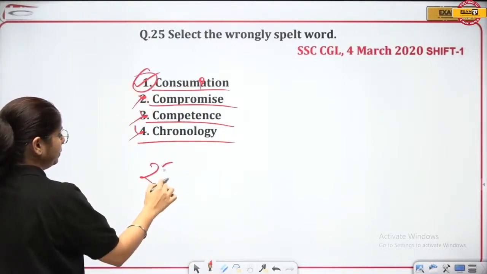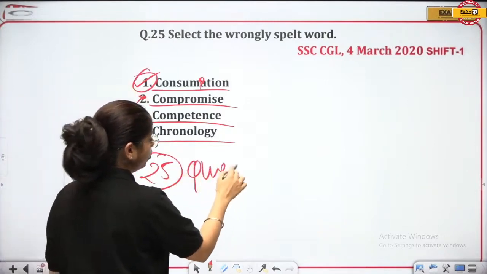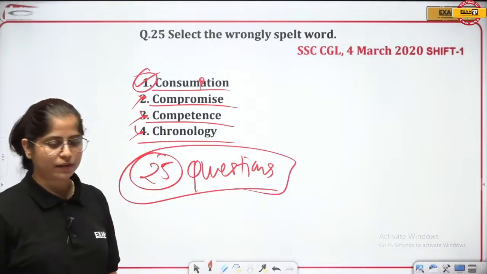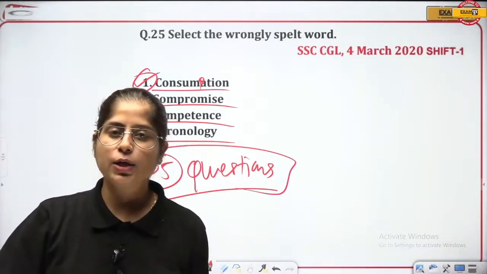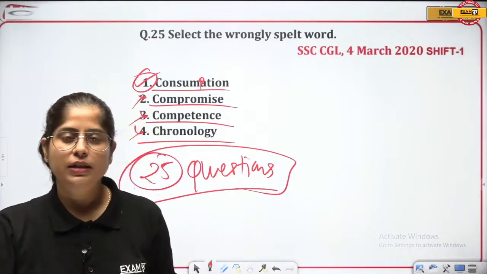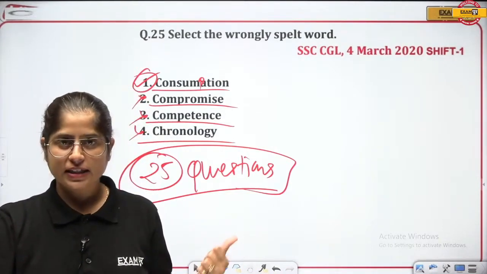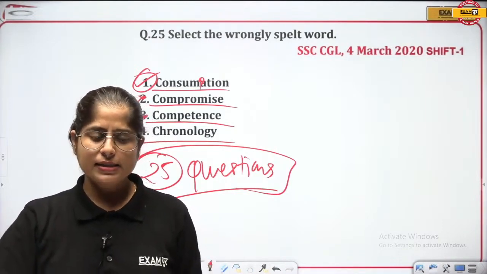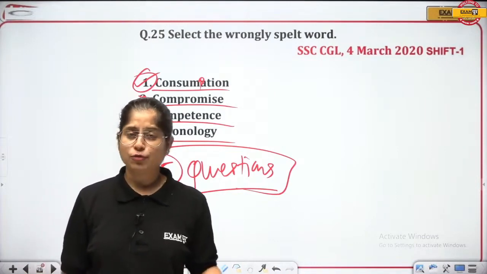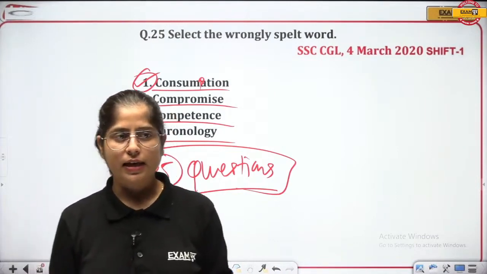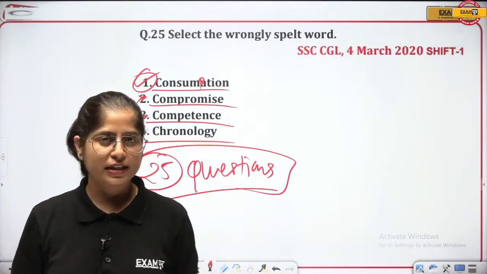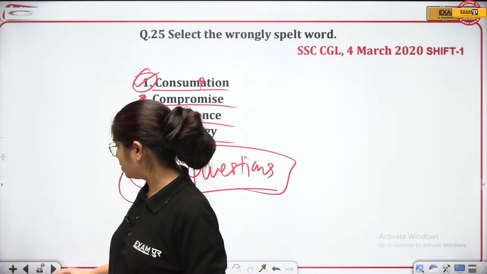So here we complete 25 questions, one PYQ, guys. One previous year question set we have completed, wherein I had taken questions of 2021 and 2020, altogether mixed questions. And yesterday also we did that, questions of shift 1, 13th August itself. So you are getting the idea that this is the pattern, this kind of questions come in the exam. You have to prepare accordingly. You have to think and analyze which is your weak area and strong area, and accordingly work. So I hope you liked the session and enjoyed it.